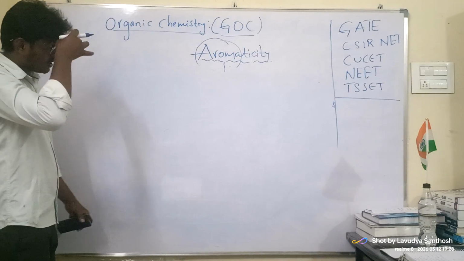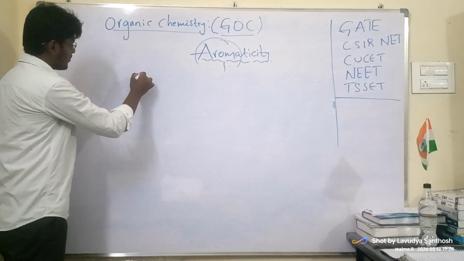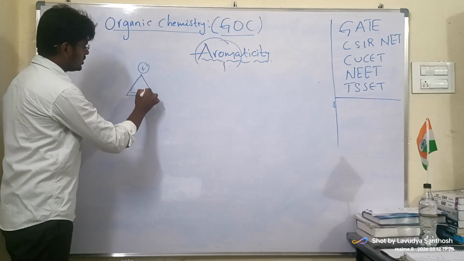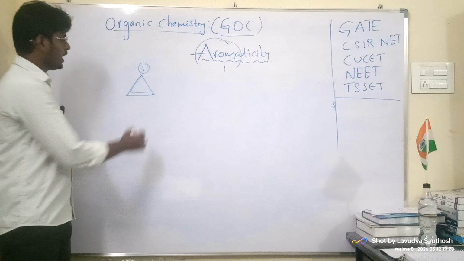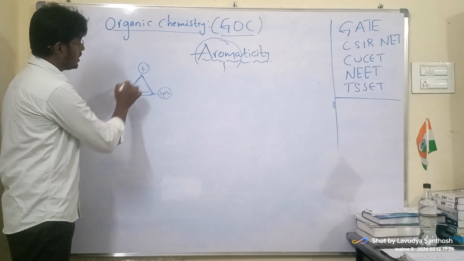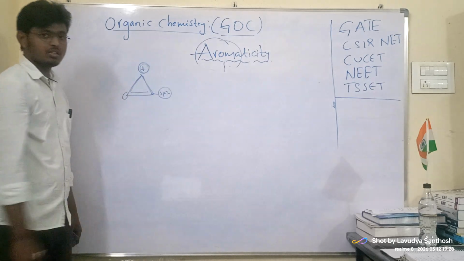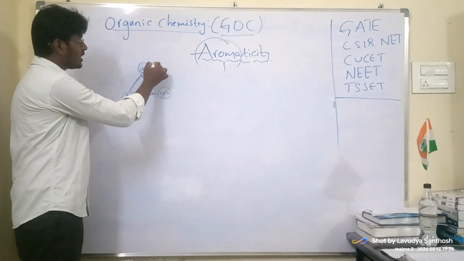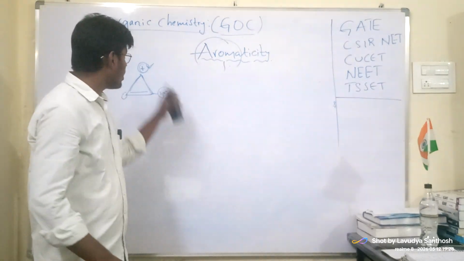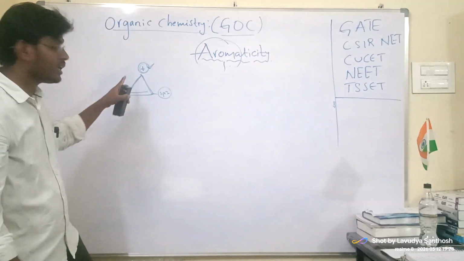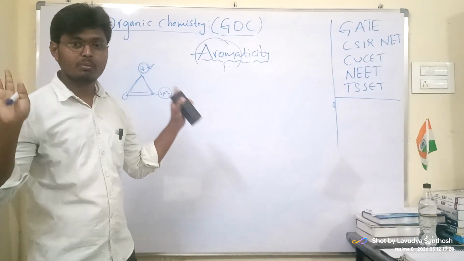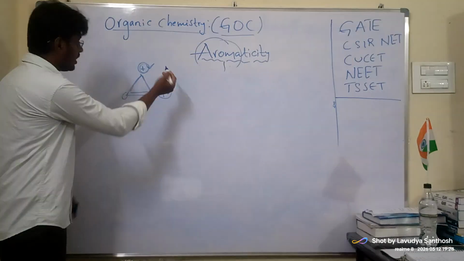Now you see. What is this? This is planar sp2. Nothing but here one deficit of electron is there. Remember this, whenever there is a positive or negative charge in any cyclo compound, then it is aromatic. Just imagine it is aromatic. Now how?